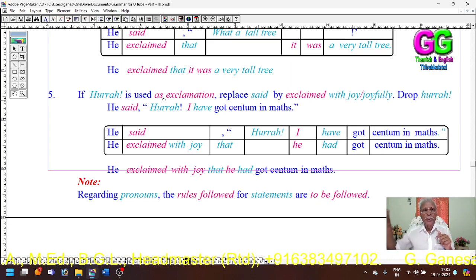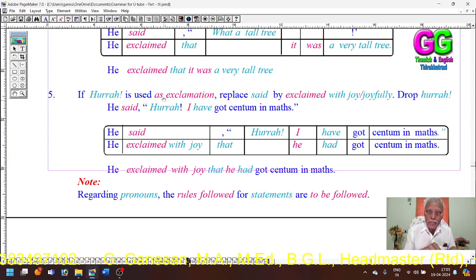The verb exclaimed should be followed by with joy, exclaimed with happiness, exclaimed with delight. So any word expressing delight, happiness.